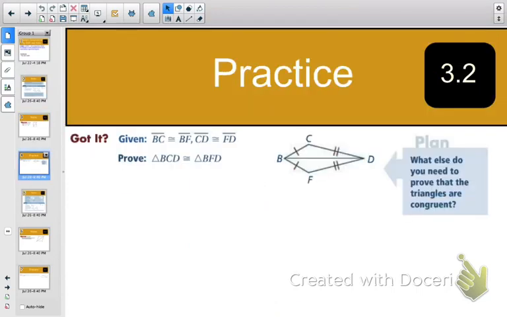Alright, same idea on this one. So we have the two pairs of sides that are congruent, and then this third side they share. So I can put it there, and then again we have side, side, side, SSS. So that is also congruent, those two triangles.